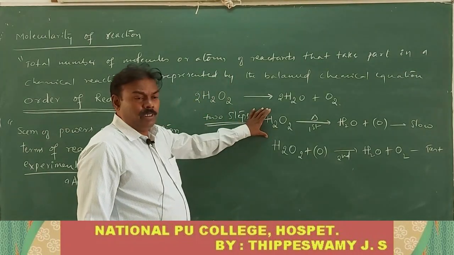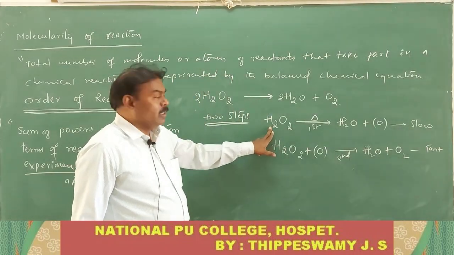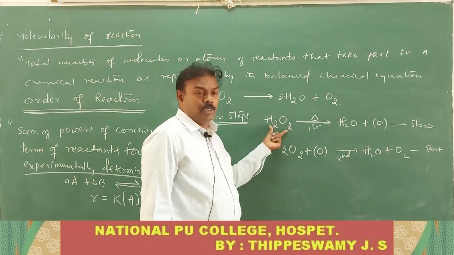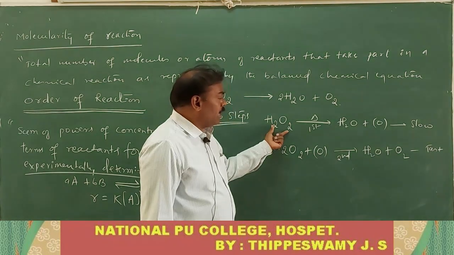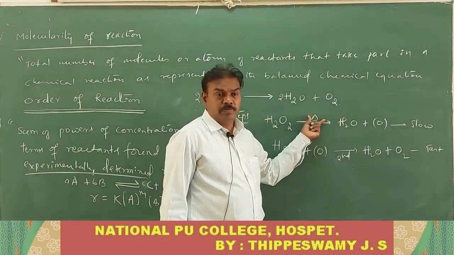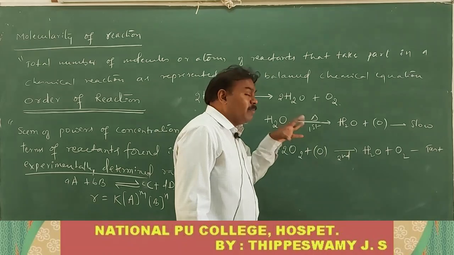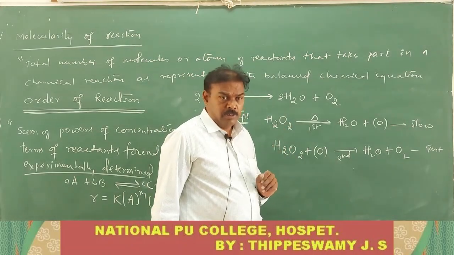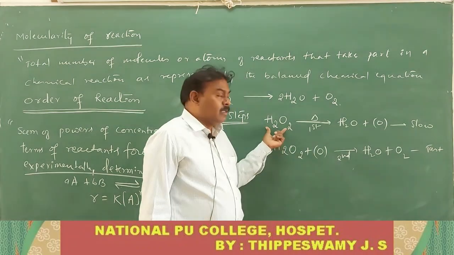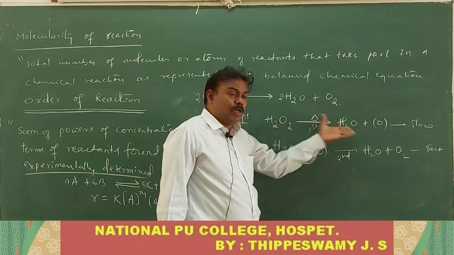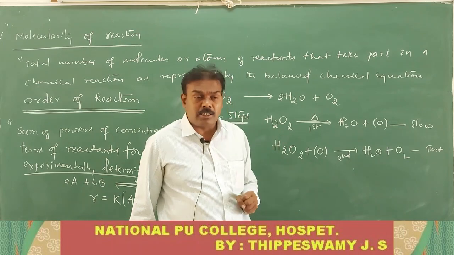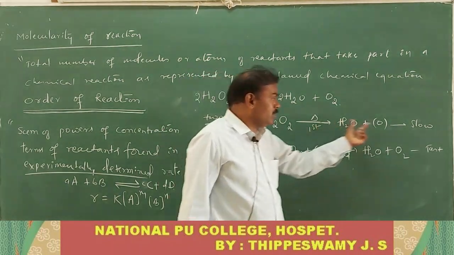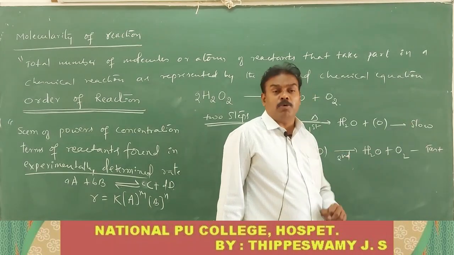You see, H2O2 is a neutral molecule and it is a stable compound. In order to undergo decomposition, it requires energy. Therefore, it takes some time because the molecule H2O2 is stable. A stable molecule forming product takes some time. Therefore, this first step of the reaction mechanism is called the slow step.